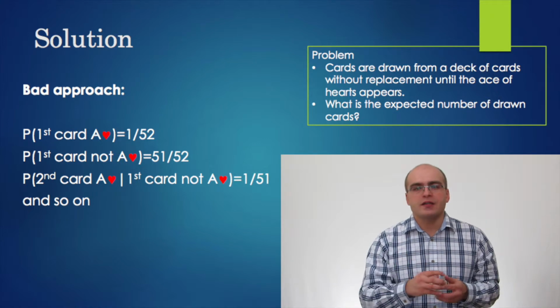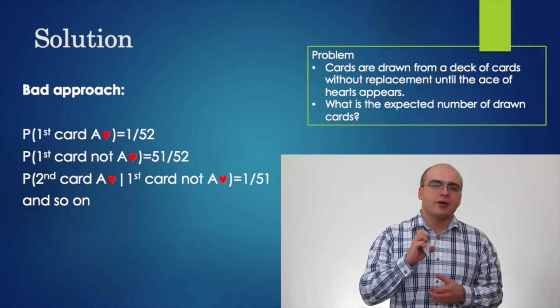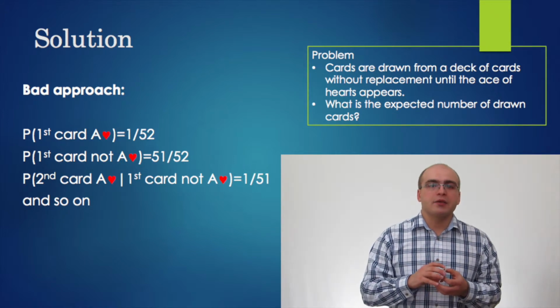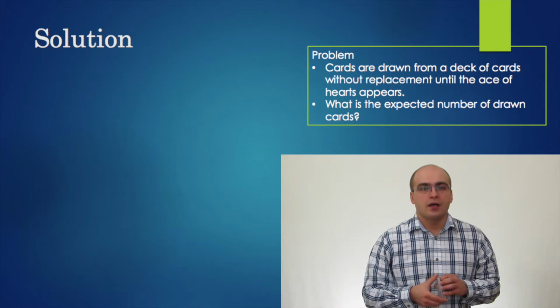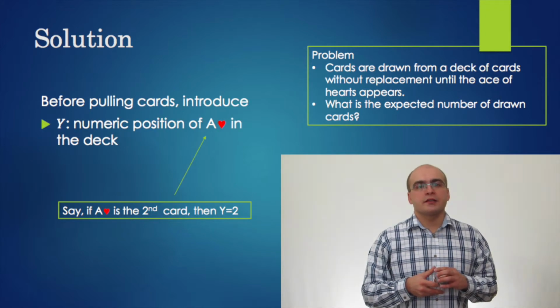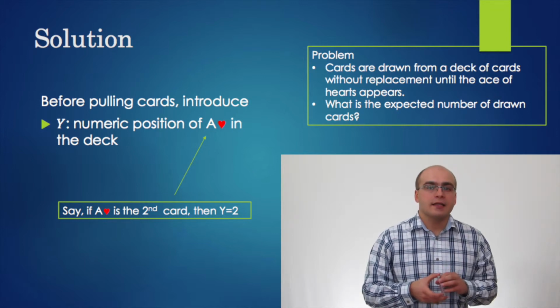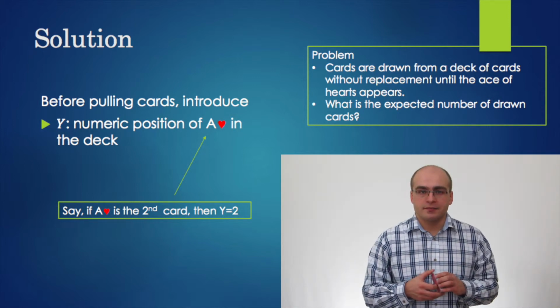You can continue this argument, but you see, such an argument leads to an expression that is not easy to compute. Because of that, I will consider a slightly different setting. Solution. Before we start pulling the cards out of the deck, let's introduce the random variable Y that tells us the numeric position of the ace of hearts in the deck.